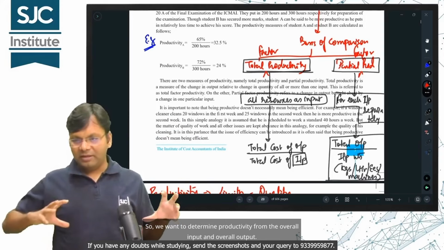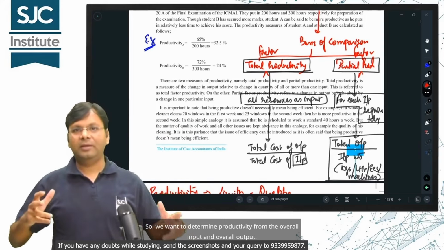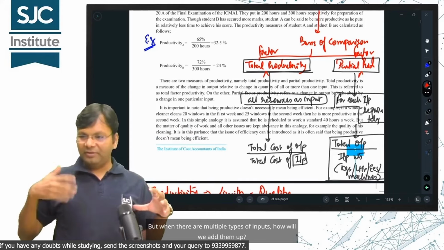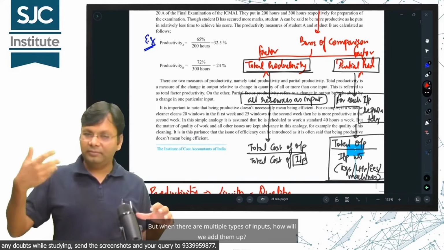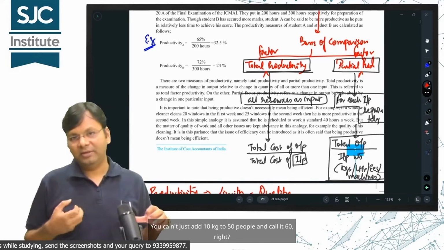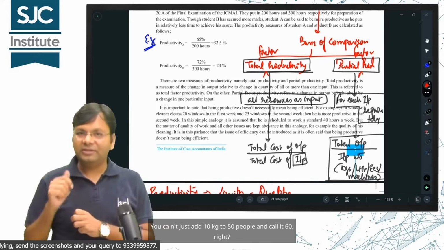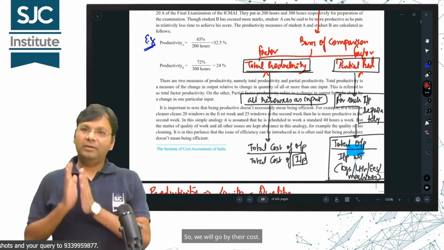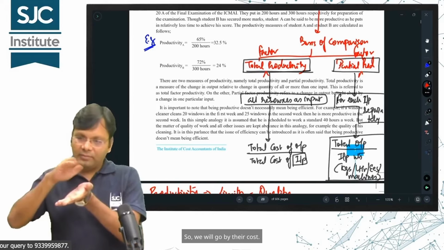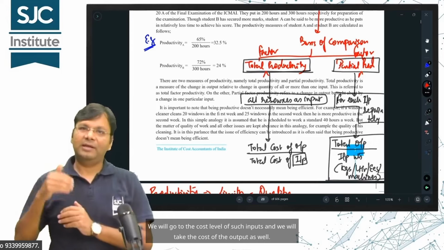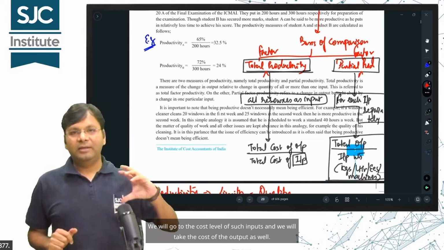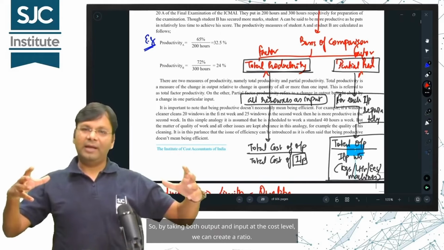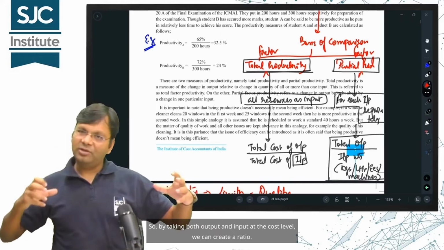So, we want to determine productivity from the overall input and overall output. But when there are multiple types of inputs, how will we add them up? You can't just add 10 kilograms to 50 people and call it 60, right? So, how will we add them? So, we will go by their cost. We will go to the cost level of such inputs and we will take the cost of the output as well. So, by taking both output and input at the cost level, we can create a ratio.